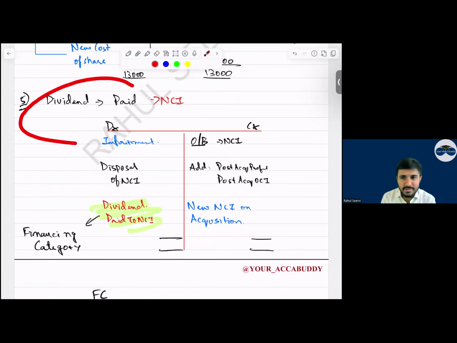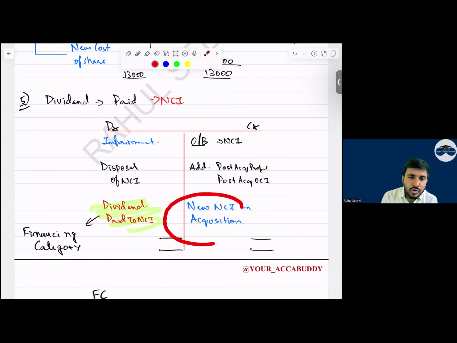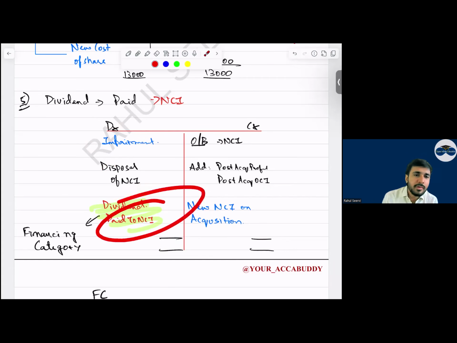Then dividend paid. Dividend paid to whom? NCI. Now, opening NCI you calculate, closing NCI. Then post acquisition profit, post acquisition OCI, then any new NCI during the year. And then impairment which we allocate. Then any NCI which we have disposed of. The remaining will be the dividend paid to NCI in the financing category.